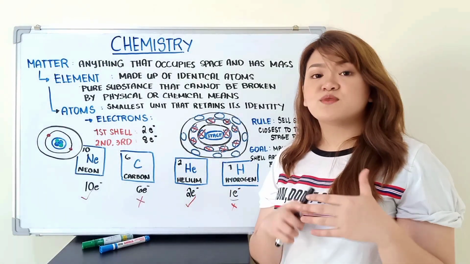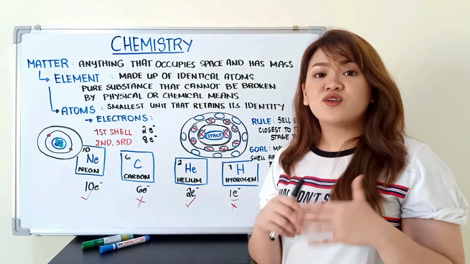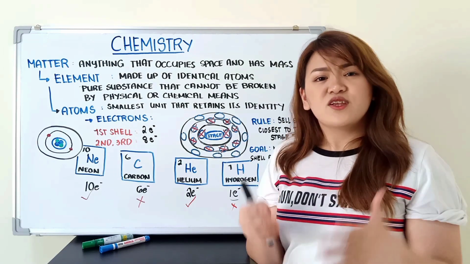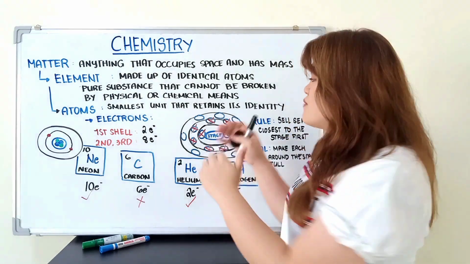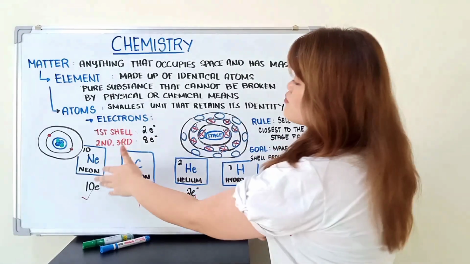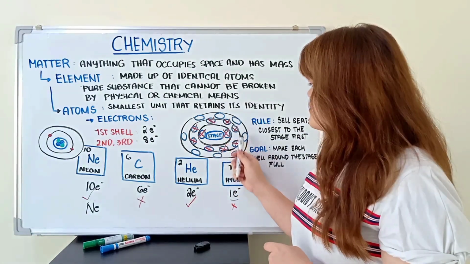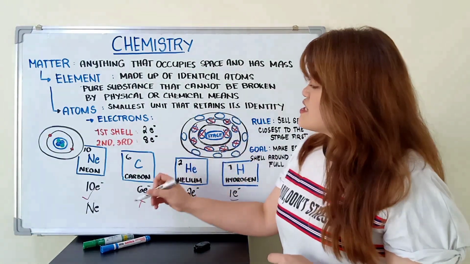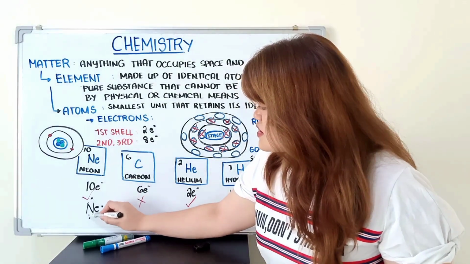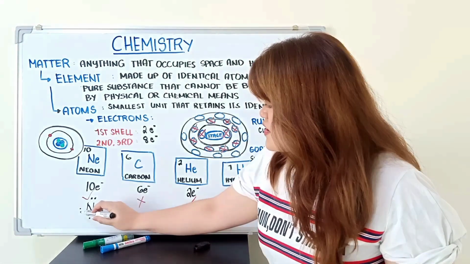This is also where Mr. Gilbert Lewis focused in his Lewis dot structure, wherein we draw dots around elements to denote valence electrons. What are these valence electrons? Those are the electrons present in the outermost shell. So, let's go back to our examples. How many electrons for neon? We have 1, 2, 3, 4, 5, 6, 7, 8. That's why we draw the Lewis dot as 1, 2, 3, 4, 5, 6, 7, 8.